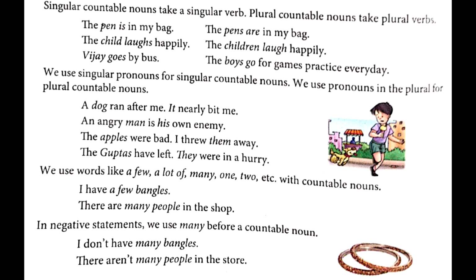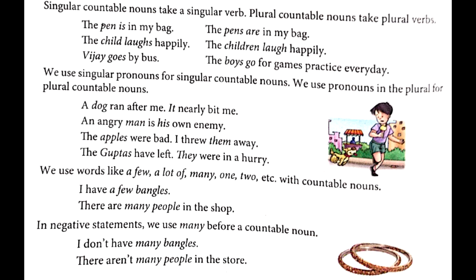Next sentence. An angry man is his own enemy. About whom you're talking? About the angry man. And you're talking is whose enemy? His own. So his is another pronoun which is used for that angry man. Next one. The apples were bad, rotten, foul ones.